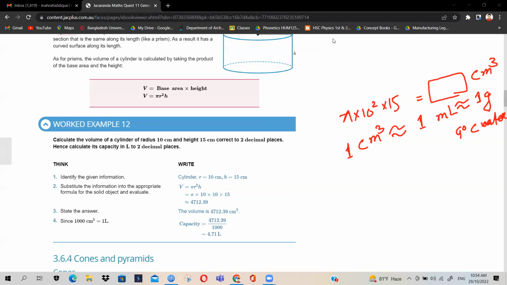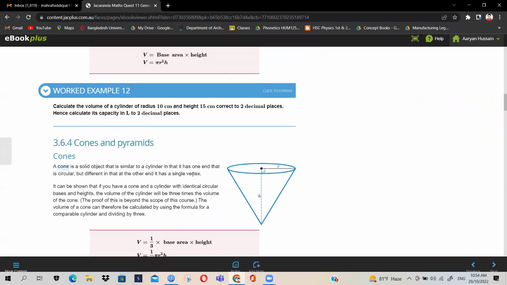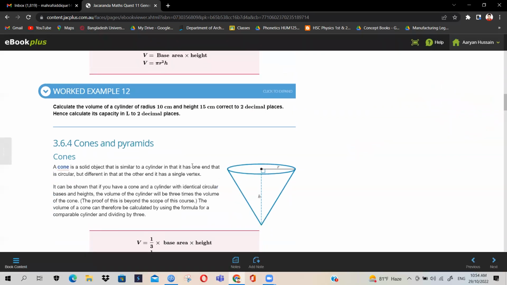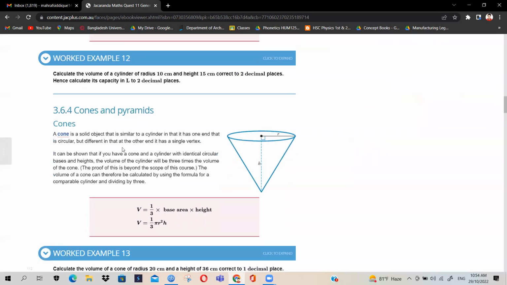Okay, all right. Now cones. If you are a fan of ice creams, you would probably be familiar with this shape. Or in the case of birthday parties, we use them as hats. Okay, these are the cones. So how can you get a cone?